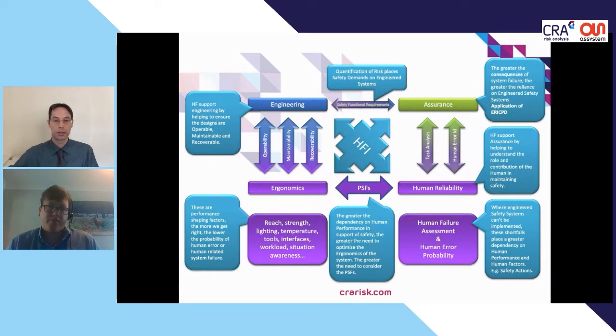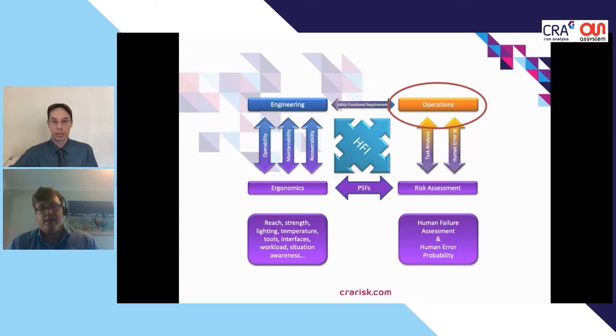And it's also worth noting that even though we might be undertaking a human failures assessment to output a human error probability, it's not all about the number, but that assessment, if it's undertaken, can feed back into the design. If we undertake an assessment and we identify key performance shaping factors that negatively influence the human error probability, then there's an opportunity then for those to be addressed.